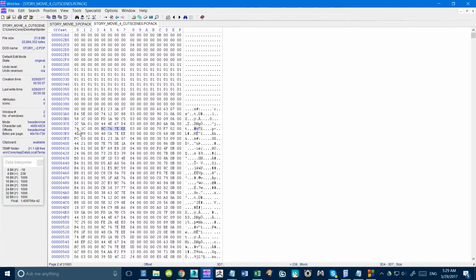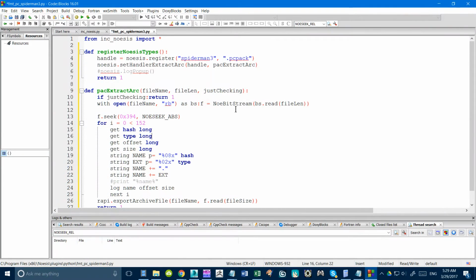An integer is 32 bits, so that's 1, 2, 3, 4. And then we have another entry in the table. So it's just rinse and repeat: entry 1, entry 2, entry 3, and so forth. So pretty simple. We just have to clean this up because of the difference between QuickBMS and Python. So we're going to get rid of this thing and the file type, I guess. I guess this is like the class, and the other thing is like the file type. I'm not really sure actually.